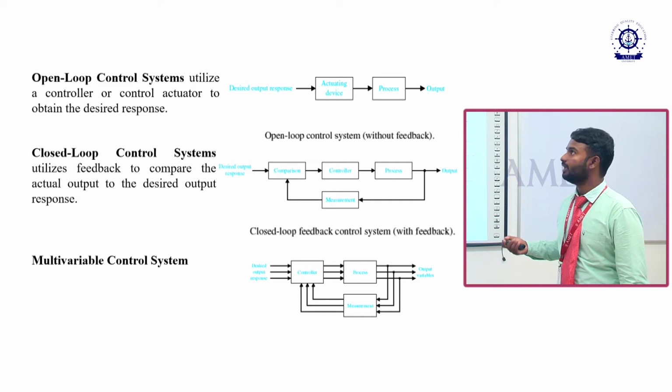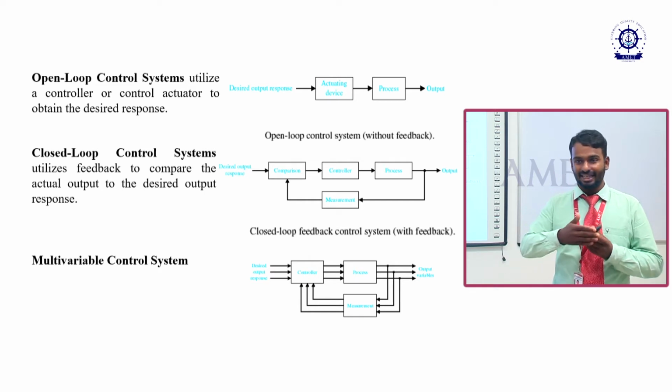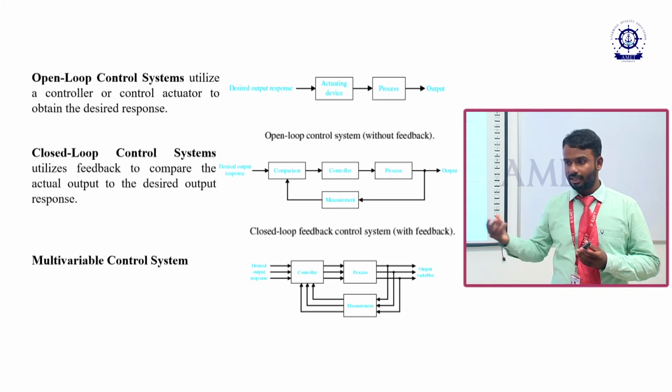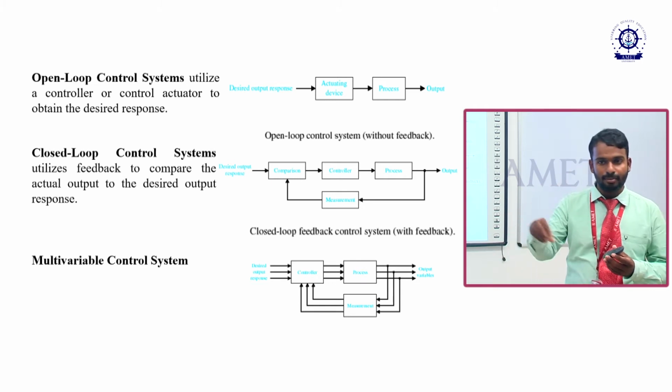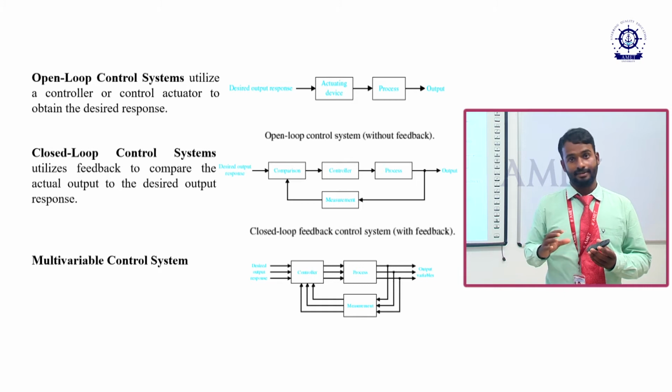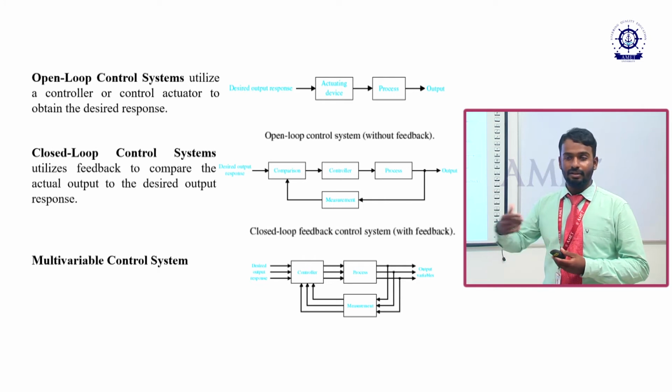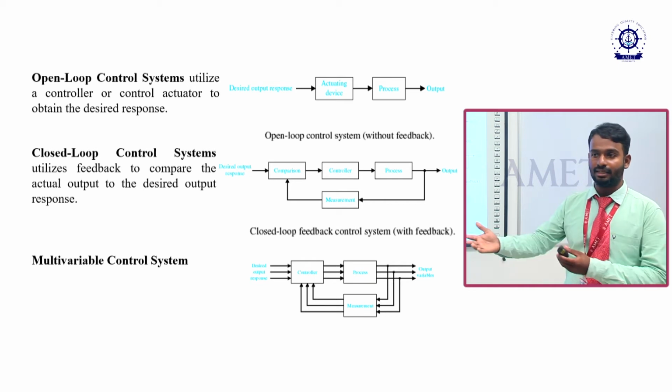If it is just an open system, whatever you can consider, a motor, it will be connected by means of a plug point. I can give the input by means of electrical energy. It will be rotating. I don't know whether it is rotating at a certain RPM.